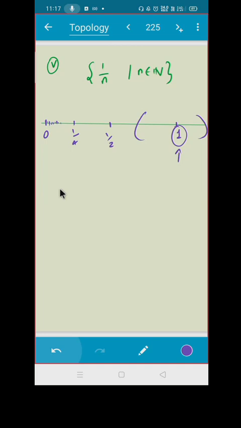But I have to exclude 1. B(p, r) minus point p intersection A should be non-empty, correct? But for this point 1, I can have an open ball except 1 which is empty, isn't it? Is it clear? So this point is not a limit point.